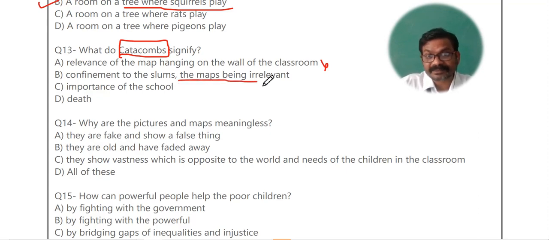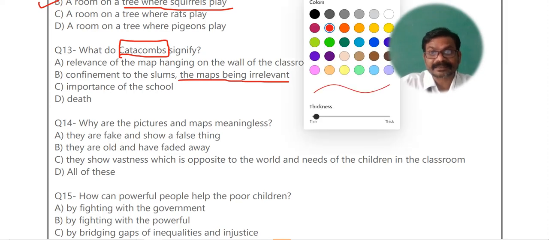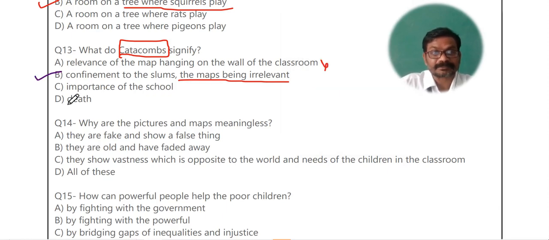Yes, map is irrelevant to them because map tells about the whole world, that sky is the limit. But for these children, they are confined. Confined means they are limited. Their way of living, their source, is completely confined. They can neither come out of the slum nor go out of the slum. That is their area, they are limited only to that. So that is going to be your answer, confinement to the slum.